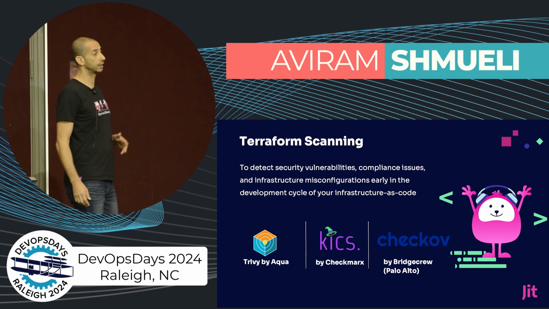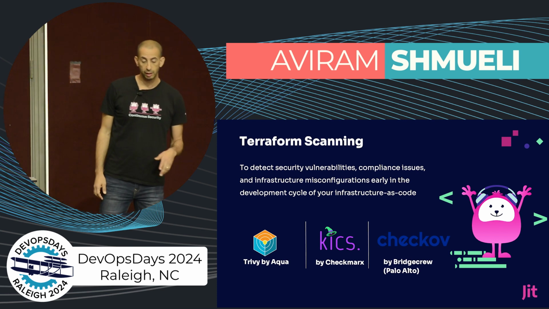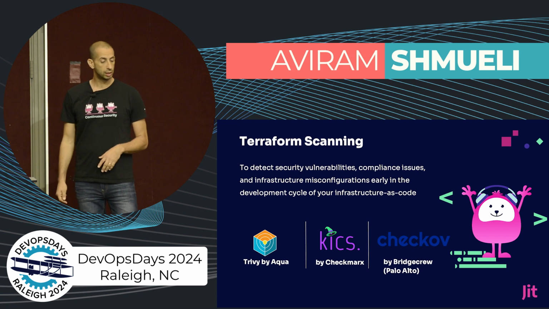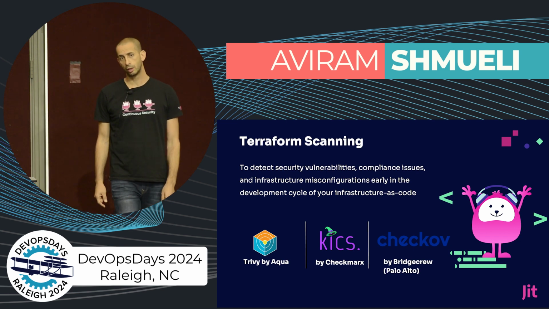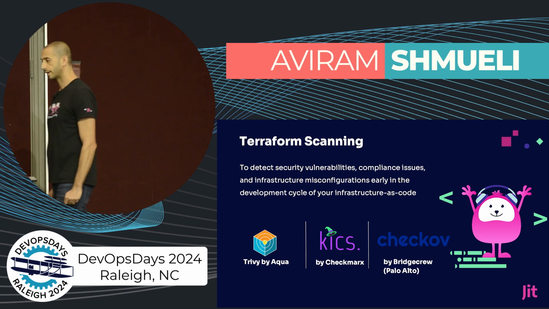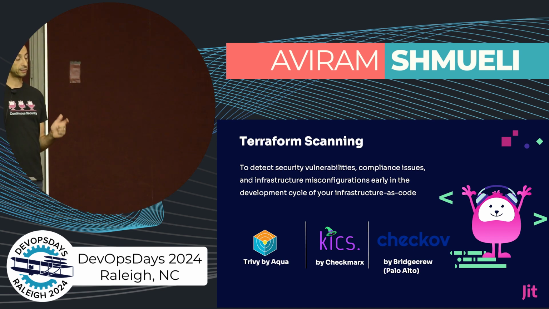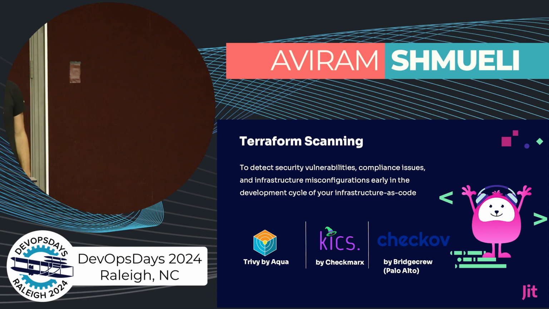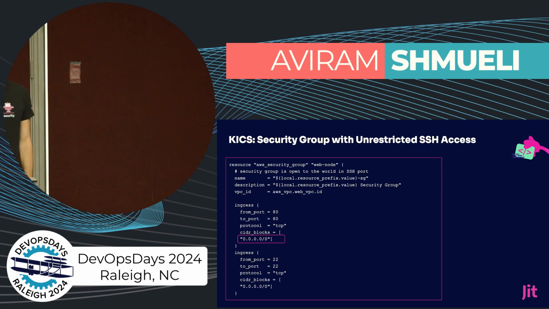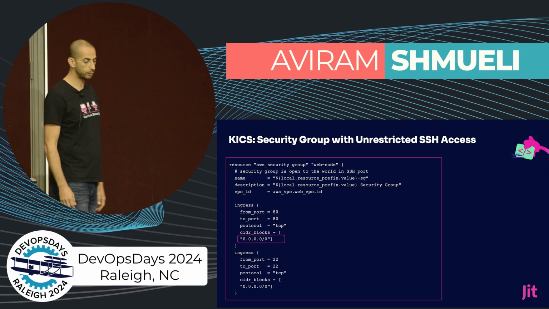I'm talking about KICS by Checkmarx, Checkov by Palo Alto, and Trivy by Aqua, formerly known as TFSec, now known as Trivy. Those 3 tools, they perform a very good job in detection of infrastructure as code issues. Let's take just a few examples.